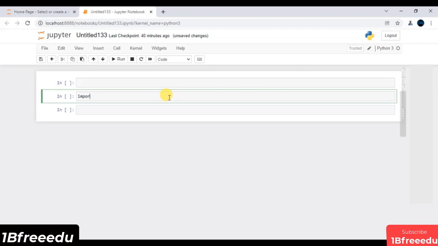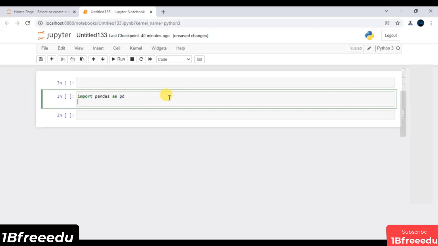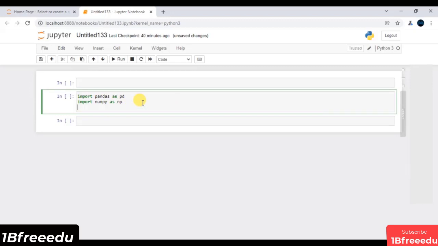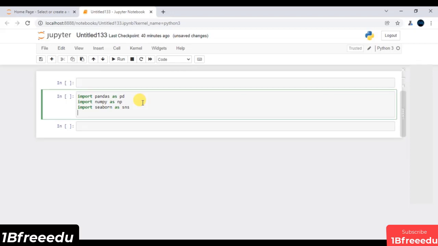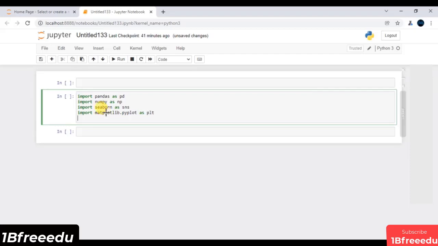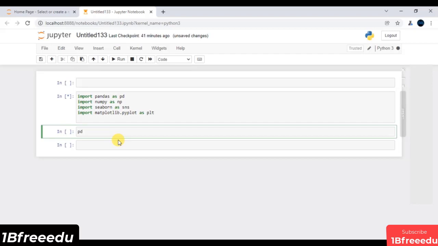First and foremost, I will import pandas to do data manipulation and data exploration. To perform numerical computations on data, I can think of one more module, which is exactly my NumPy module. Then to visualize data, you can use Seaborn, and you can create its alias, let's say SNS. One more base module, on which Seaborn is built, is matplotlib, so I will import matplotlib dot pyplot and create its alias, let's say PLT. Let me execute this line of code.